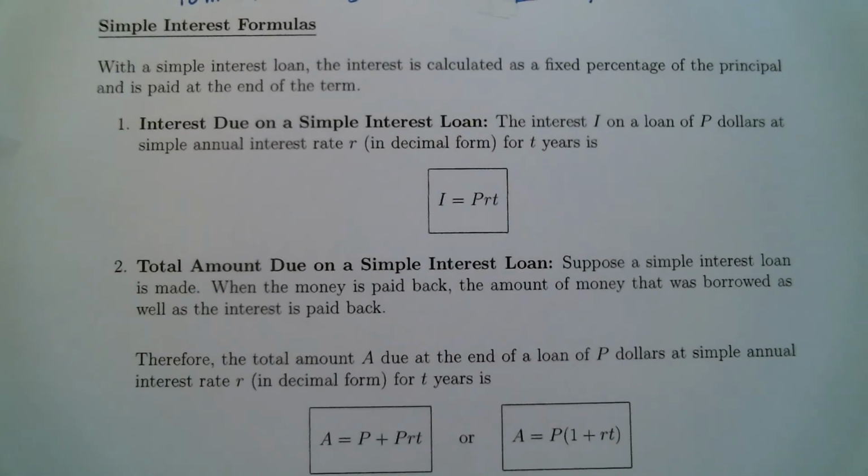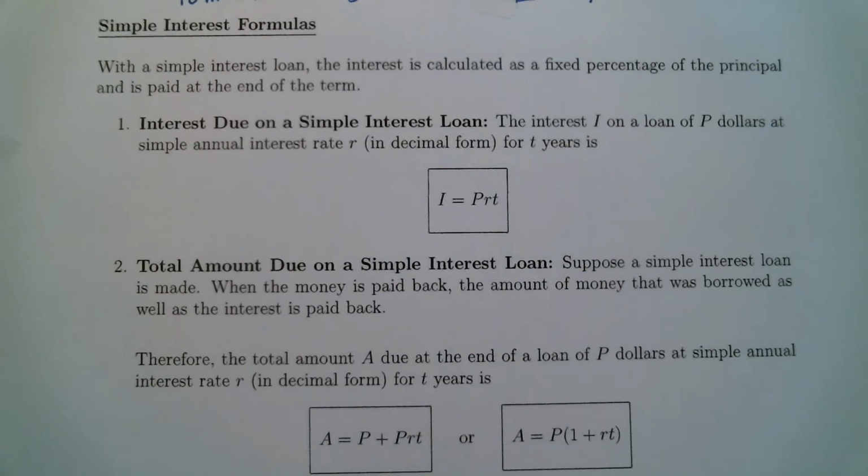So interest due on a simple interest loan. The interest I on a loan of P dollars at simple annual interest rate R, which has to be in decimal form, for T years is I equals PRT. So pretty straightforward formula. For simple interest only, this is how you calculate interest. You take the principal times the rate times the time, and that will give you the interest.